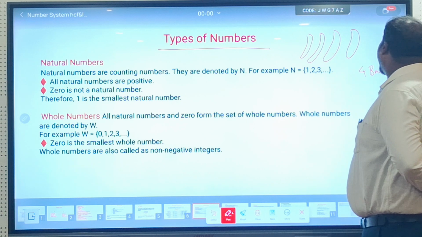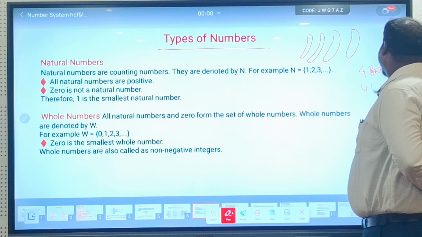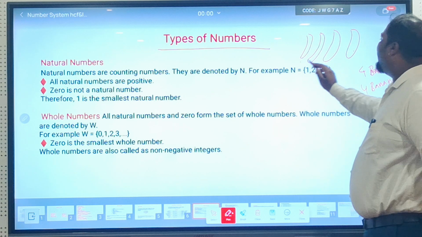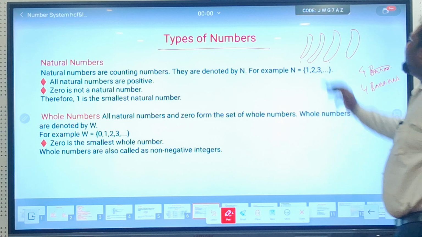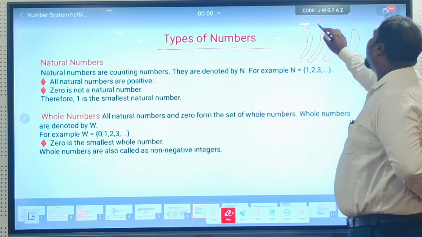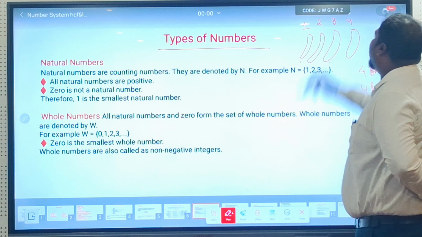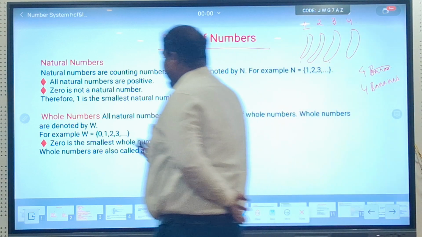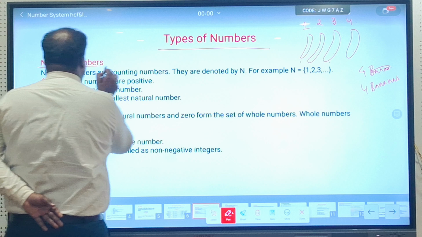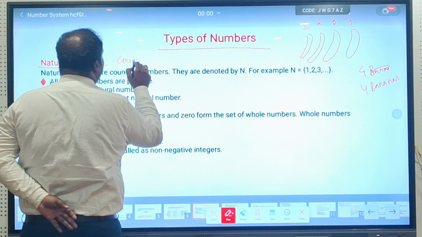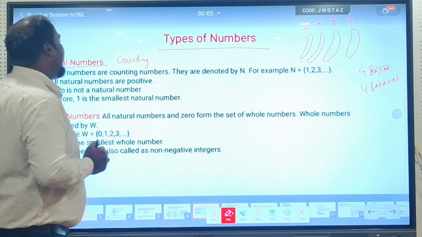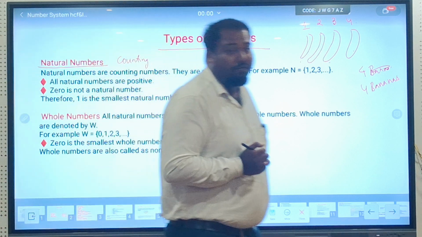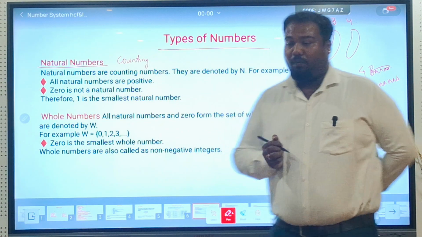Or will you count it like this? Will you count it like this? 0, 1, 2, 3? No. How do you count? You count it from 1. We never start with 0. That is why the natural number is also known as counting number, because when we start counting, we never start with 0. How do we start? We start with 1.